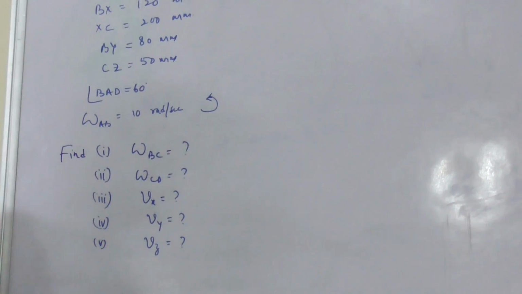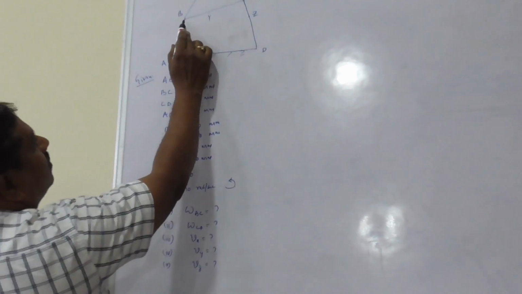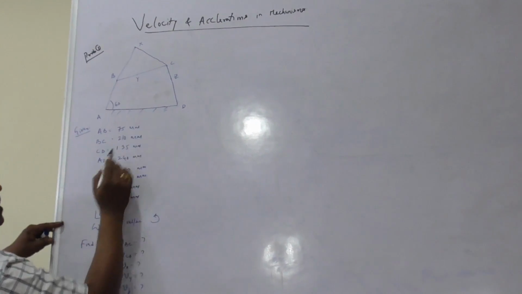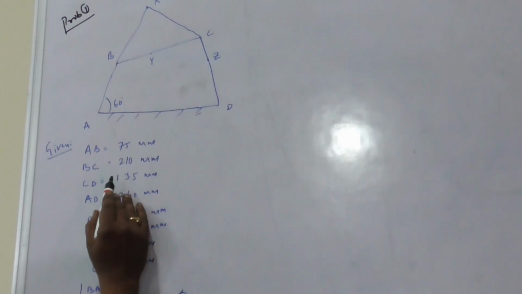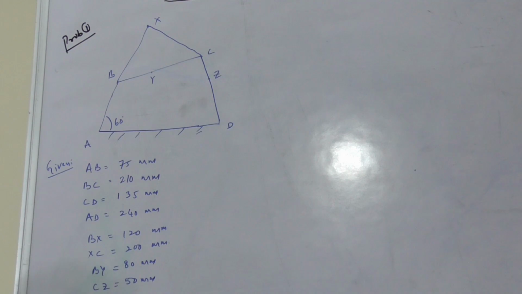In a given 4-bar mechanism, AB is the driving link with a length of 75 mm, AD is fixed link whose length is 240 mm, BC and CD are 210 mm and 135 mm respectively.